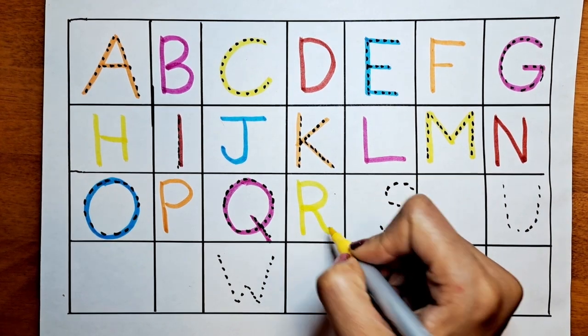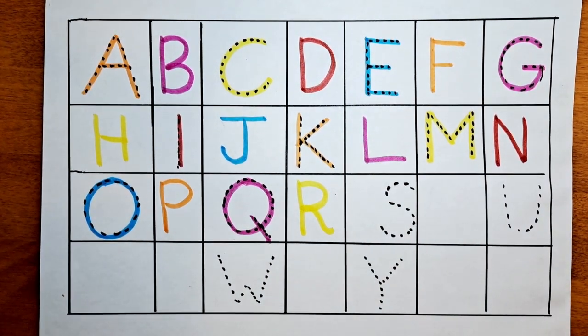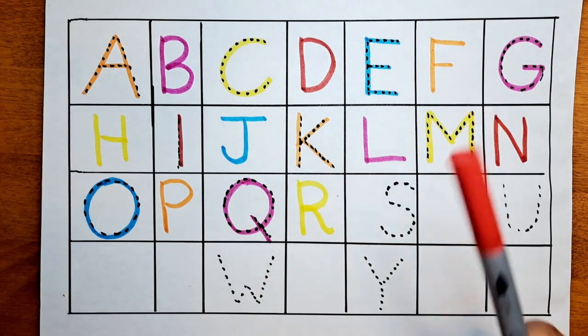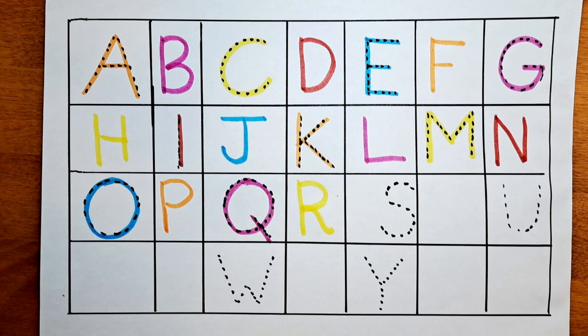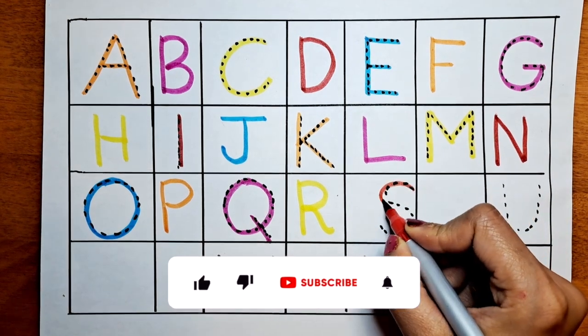R for rabbit. R for rabbit. The next letter is S. Let's do this with the red color.